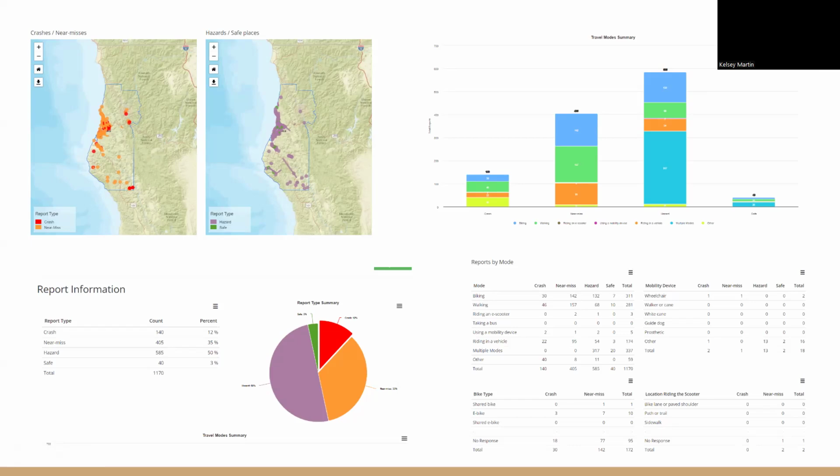All of these are downloadable. The entire report is downloadable. You can save these as images. You can save the data as Excel files, CSVs. And it's just a way to see the data in different forms to extrapolate information from them in different ways.